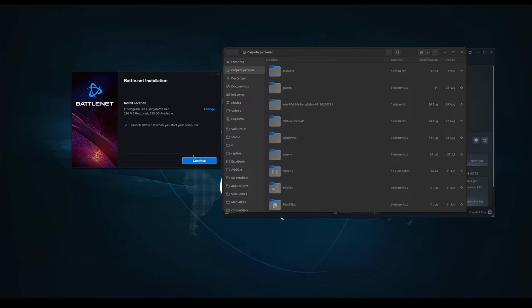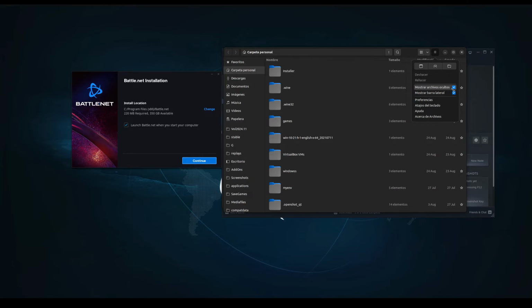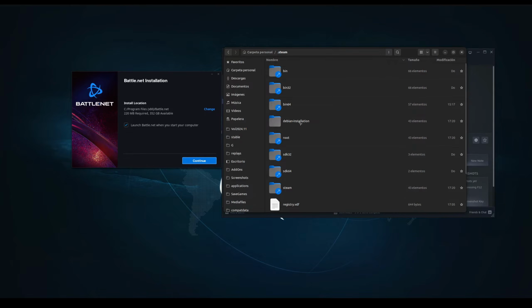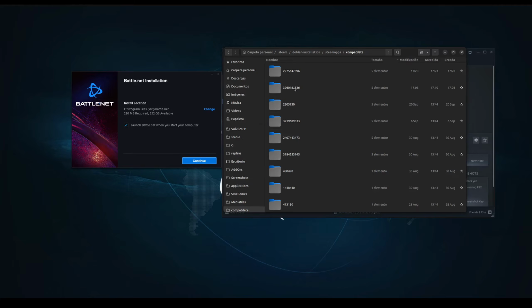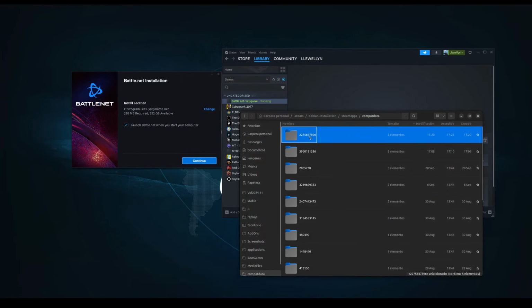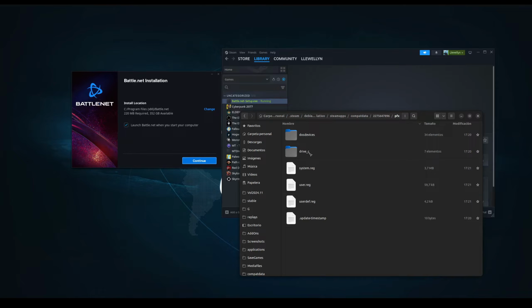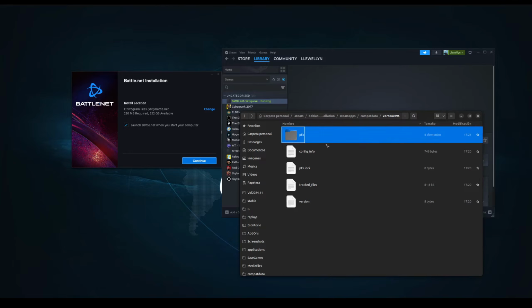If you just say continue now, it will be installed into your .steam folder under your home directory. To see this folder, you have to activate show hidden files. And then you go to .steam, Debian installation, Steam apps, compatdata, and it will be installed in the last folder it just created when you ran Battle.net Setup.exe. If you go inside it, you already find some program data. So this is where it would install it.